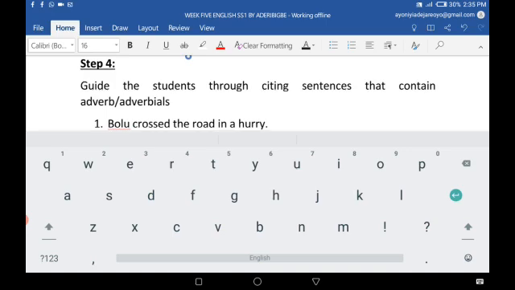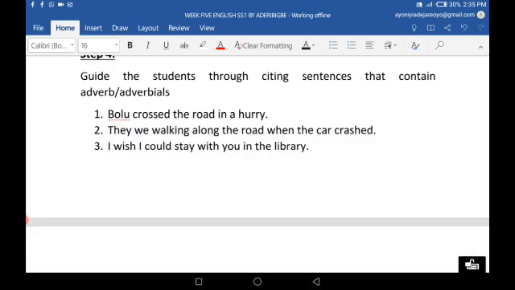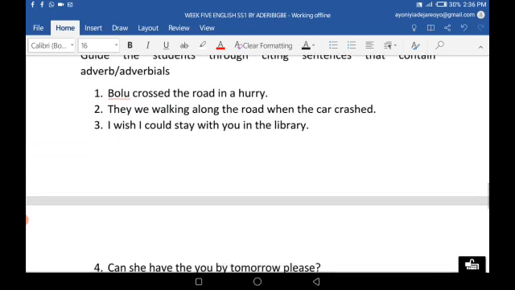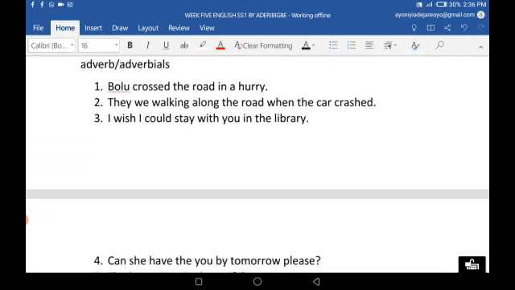Let's look at more sentences on how adverbs and adverbials are treated. Look at the first sentence here. Bolu crossed the road in a hurry. What do you notice here? What's the adverbial in this sentence? The adverbial here is, yes, you guessed right, in a hurry. So in a hurry is the adverbial telling us how Bolu crossed the road.